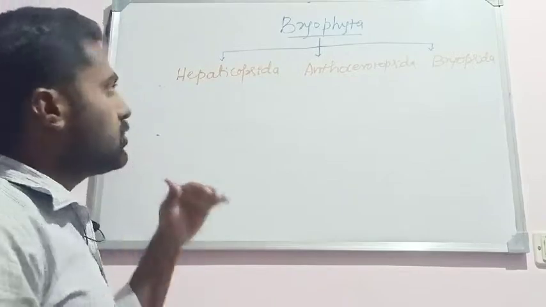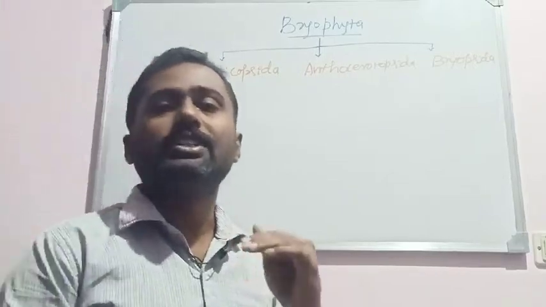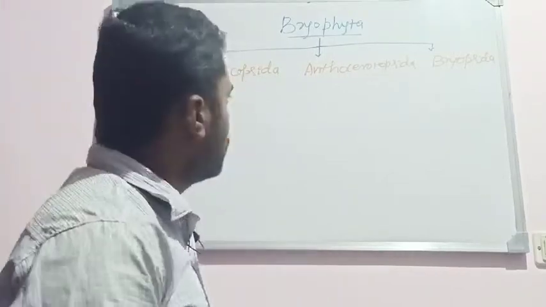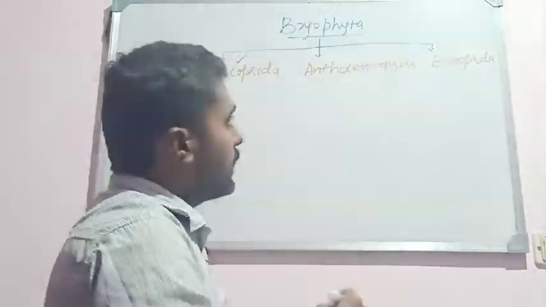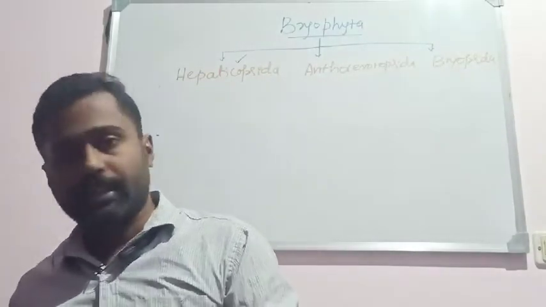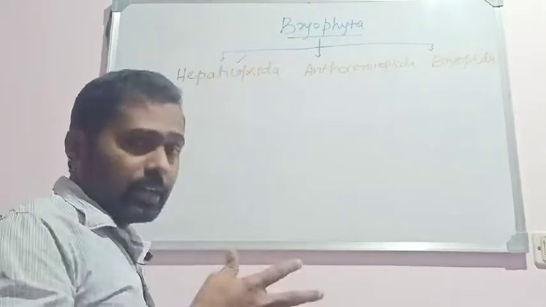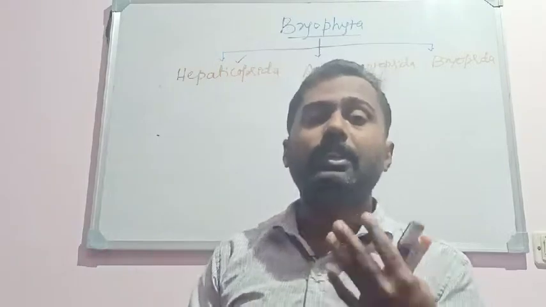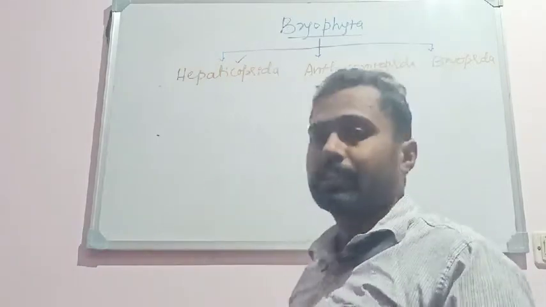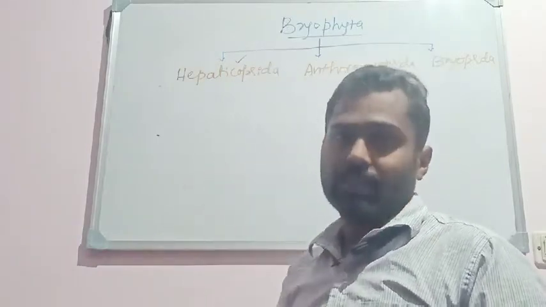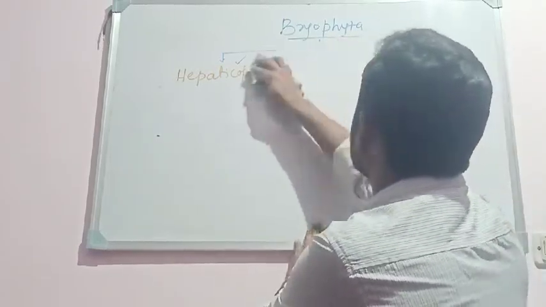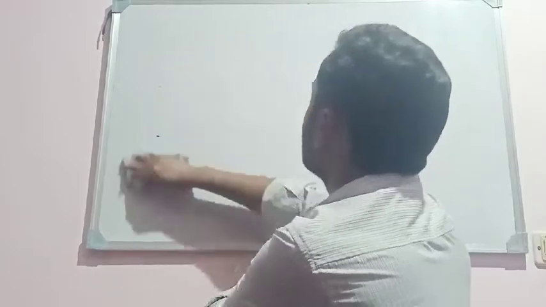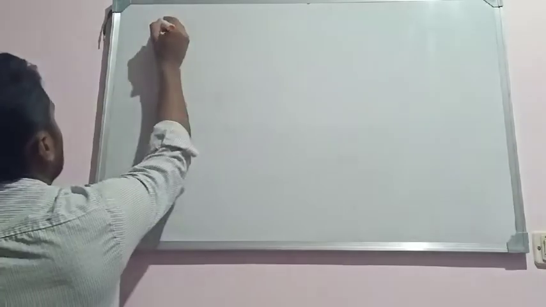So let us look into the characters of each individual class of bryophytes. First I will go with the members of Hepaticopsida. The general characters of bryophytes are the same for all three classes, but there are some dissimilarities between the classes. There are some special characters which refer to the particular class. So let us look into the characters of each class, Hepaticopsida, Anthoceratopsida, and Bryopsida. The first one is Hepaticopsida.